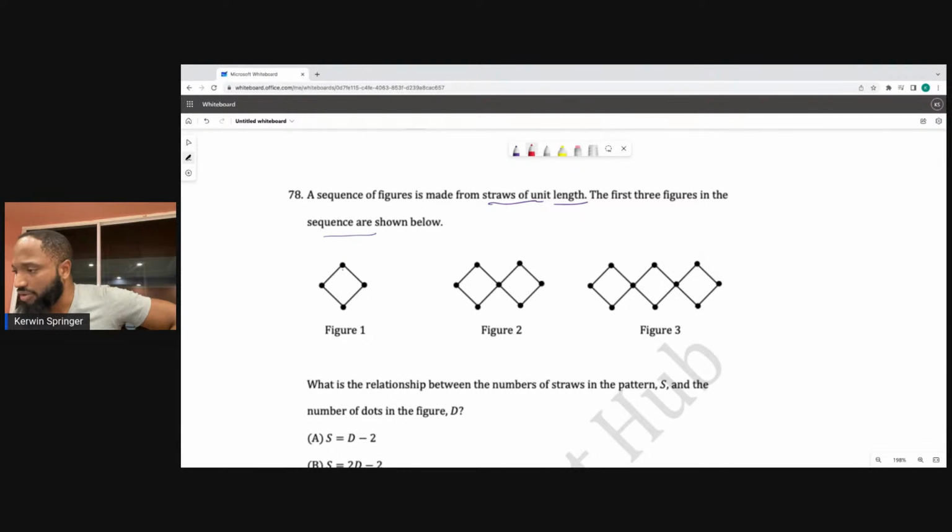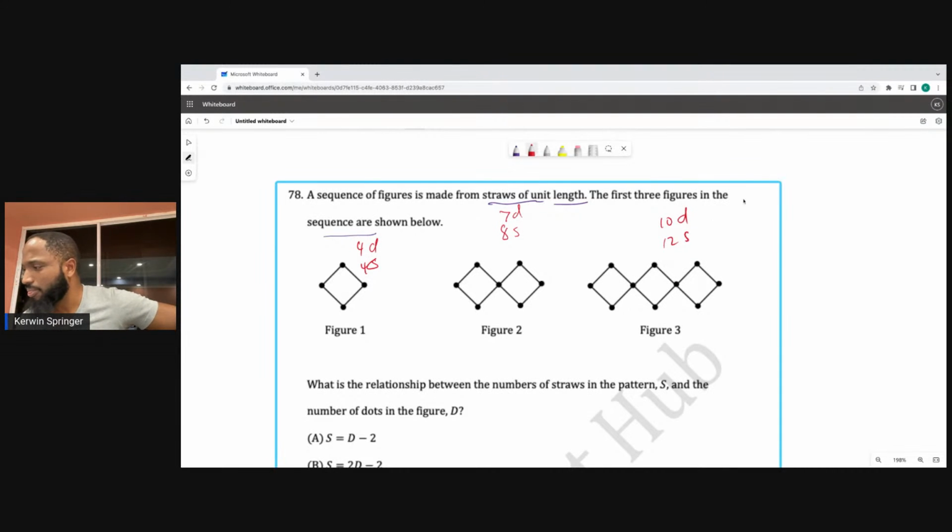Yeah, Javish. So you have 4 dots, 4 straws. That's what they're trying to find. And how many straws do you have here? 8 straws, 7 dots. How many dots do you have here? 10 dots, 12 straws.